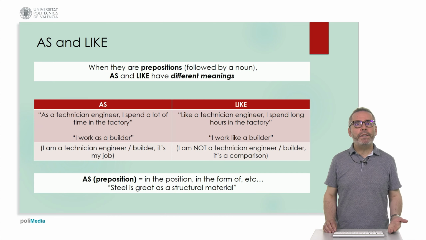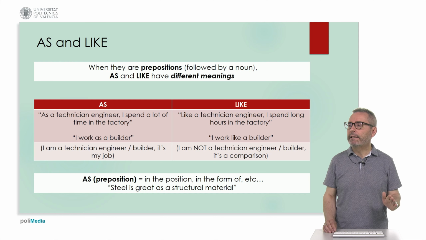When they are prepositions, that means followed by a noun, as and like have different meanings. They are clearly different. On the one hand, we have as. We will see two examples. As a technician engineer, I spend a lot of time in the factory, or I work as a builder. In this case, I am a technician engineer or a builder. It is my job.